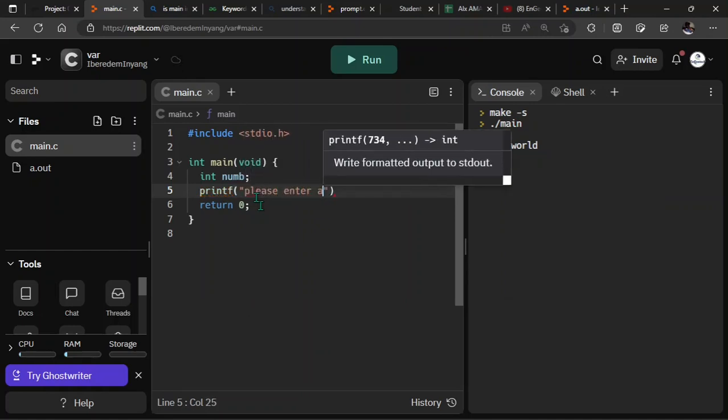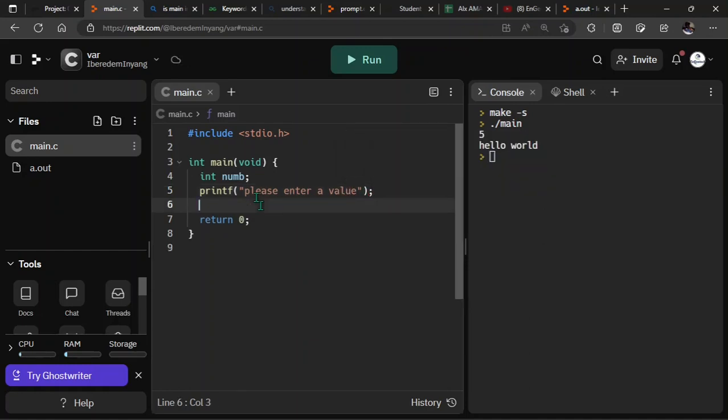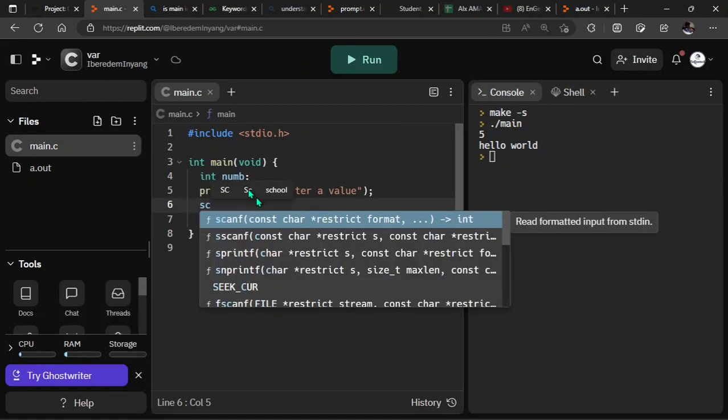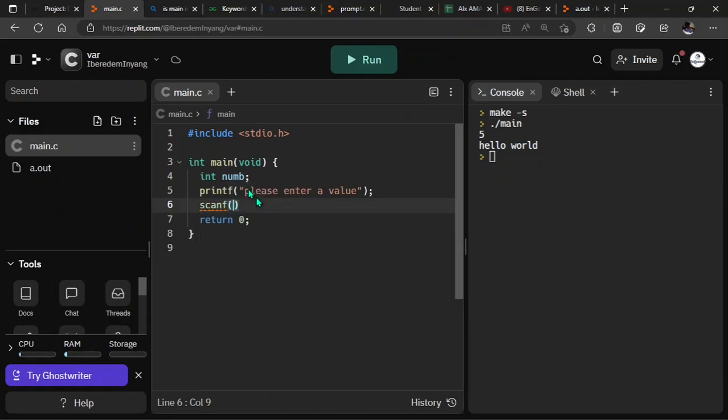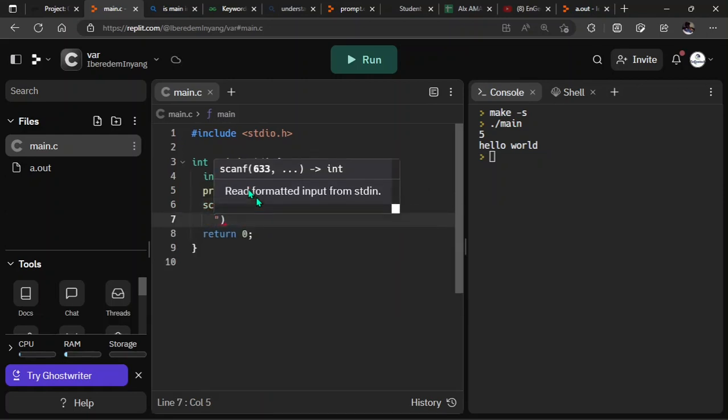Please enter a value. Let's just put it like that. Okay, and then after entering the value, you've got to take in the value by using your scanf. We discussed it in the previous video.